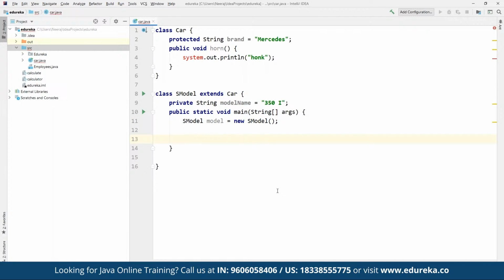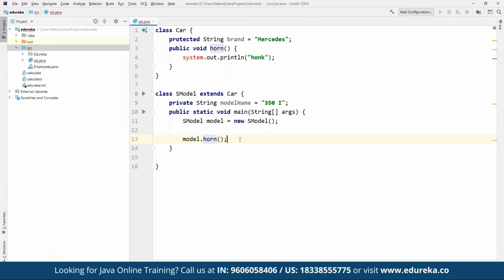So for that, we can simply define from the object that we have created here. So from model.honk, because again, this is where we have inherited this property, right? So here we can define model.honk, and then we are going to call it. So basically here we are going to call the honk method that we have specified earlier. So this was the honk method that we defined here, that we specified earlier, right?